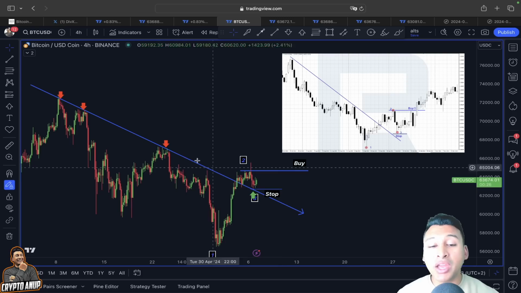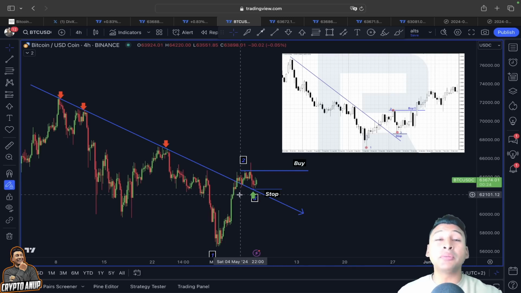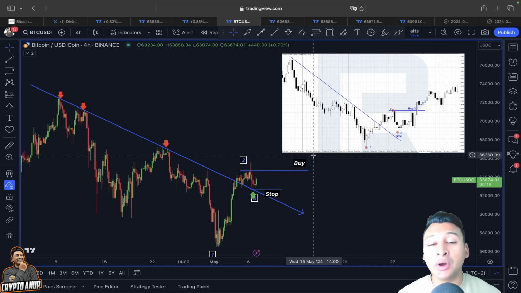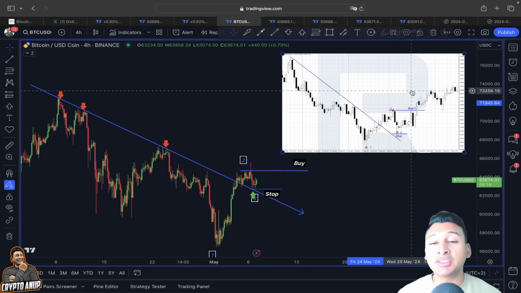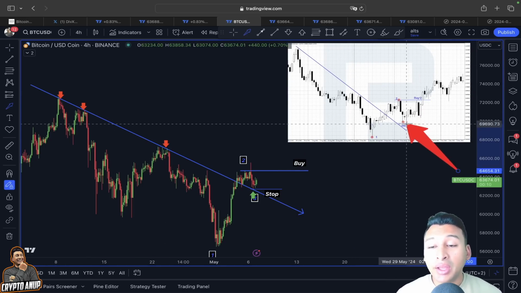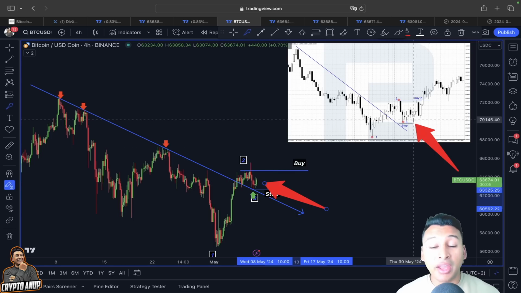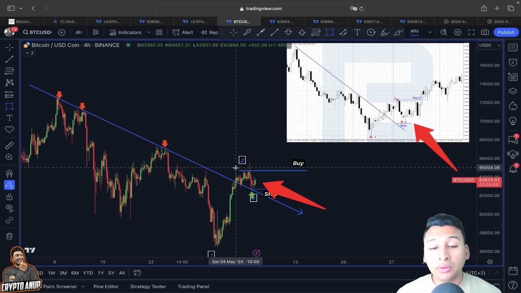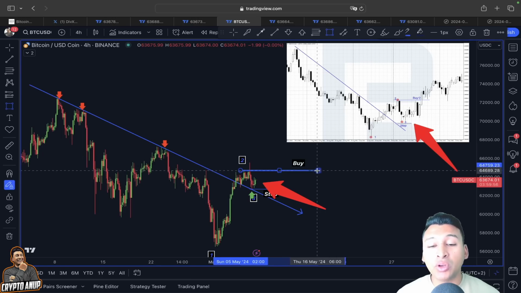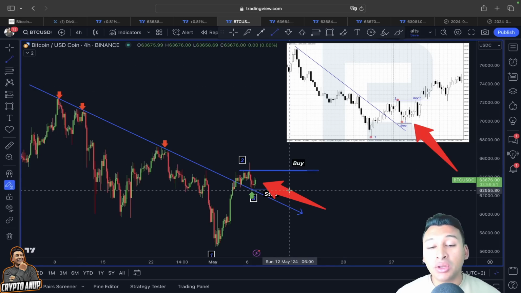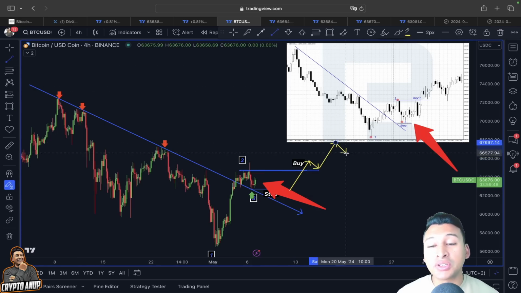Now, if we remain above this falling trend line, or let's say if the price remains above 62,000 in the medium short term, it could play out as a reversal pattern, and price could show another continuation, just like I showed in an example. I mean, price right now has shown a move towards this falling trend line, right? We might be here. So if we can remain above 62,000 and price also can flip this previous high into support, a proper support, then it is going to give us another buying opportunity, which will also result in another continuation here like this.